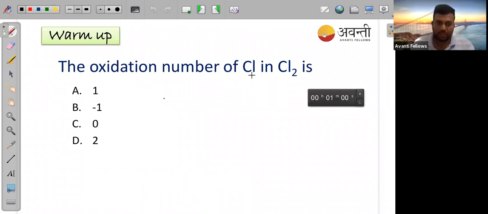So guys, here is the question. Everyone try to solve this. What is the oxidation number of chlorine in Cl2? Dipti, I will show you again. What is the oxidation number? I'm launching the poll, guys. You can answer in the poll.